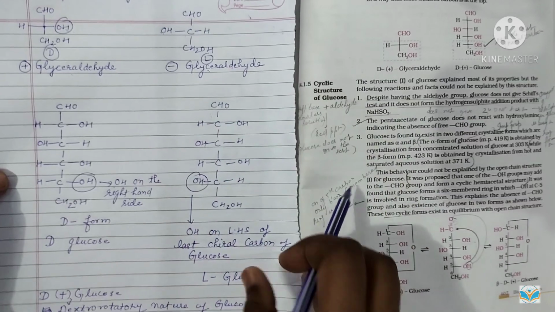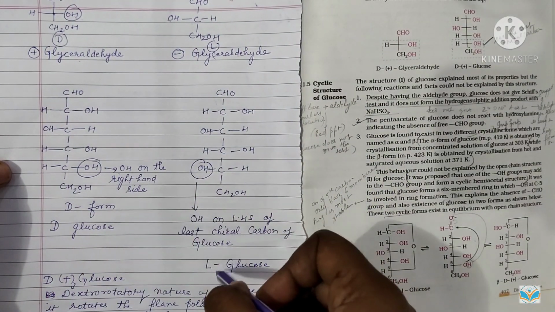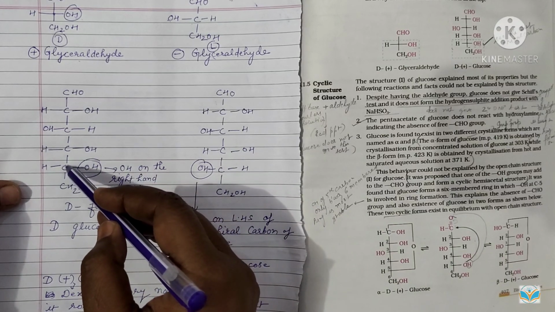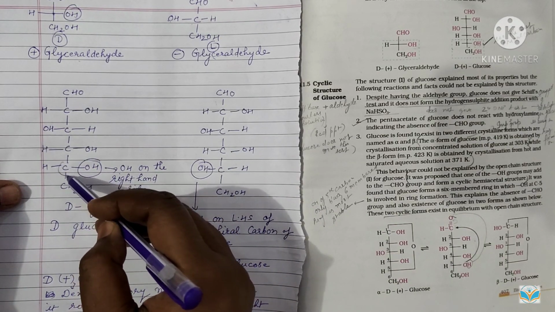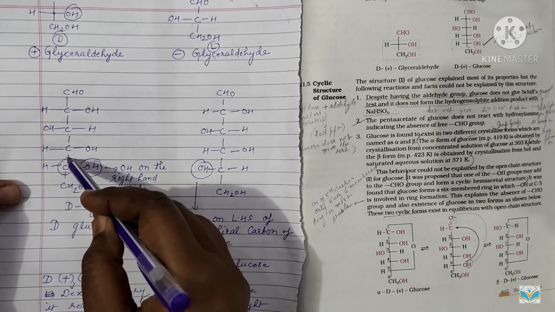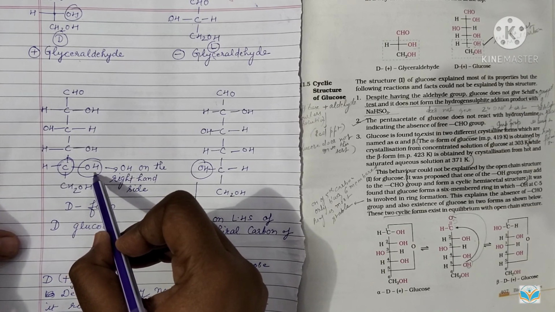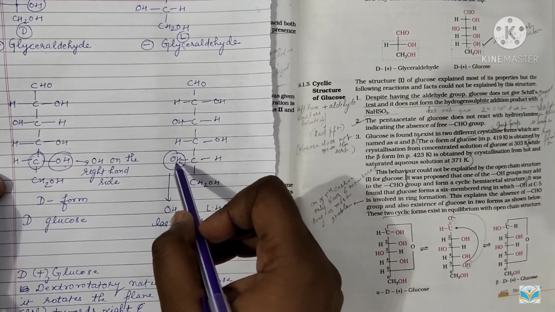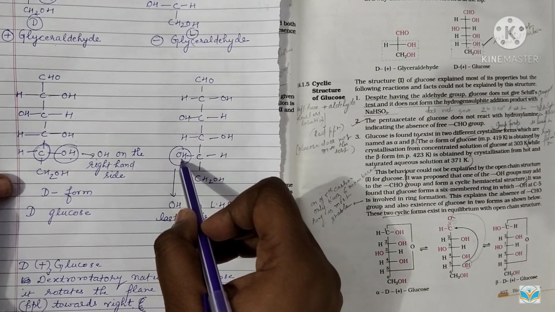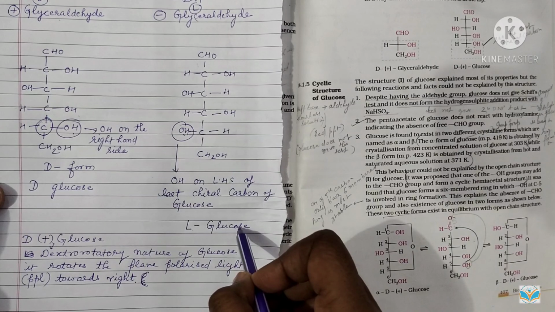In the same way, when you have to confirm the D and L form of glucose, then you have to see the last chiral carbon atom of the glucose. Mind it, you have to watch the last chiral carbon atom. If the OH group is present on the right hand side, then it is called the D form of glucose, and if OH is placed on the left hand side in glucose, it is called the L form of glucose.